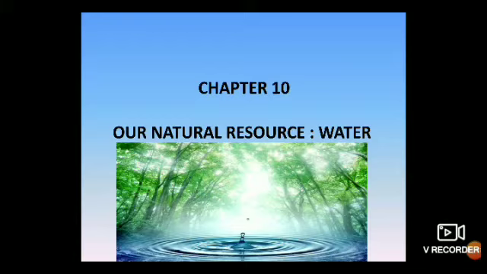I hope you remember we did the map where we marked the rivers in India. Here in this lesson also they have given the same thing. So kindly refer to the atlas and mark the rivers. In the next session I'll be discussing the answers with you.